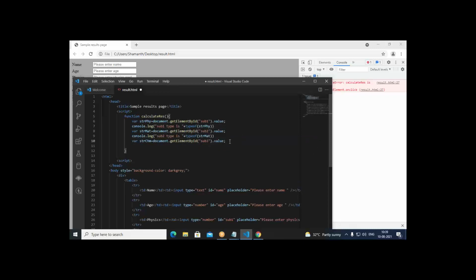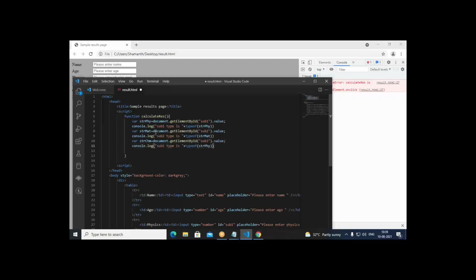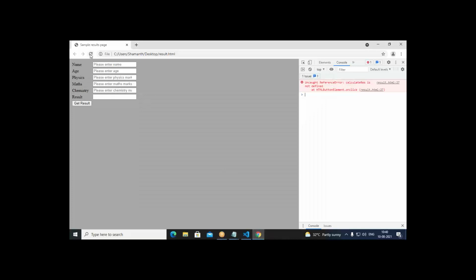Once again I put this one here. This is subject 3 type is strchm. This is for chemistry. Now when we run this, for all of them we get string. So straight away you cannot involve them in the calculation. They are going to be string type, all of them. Run this.